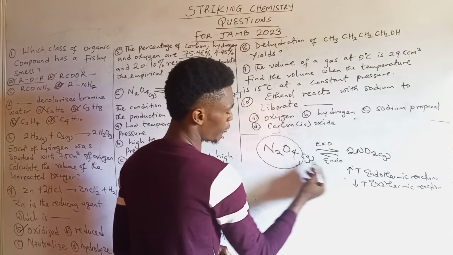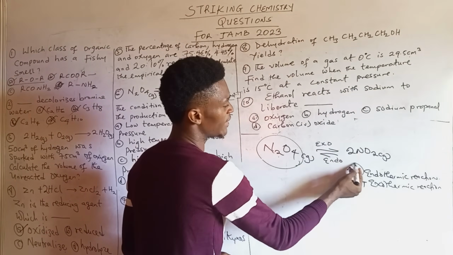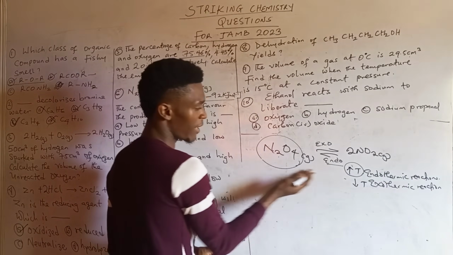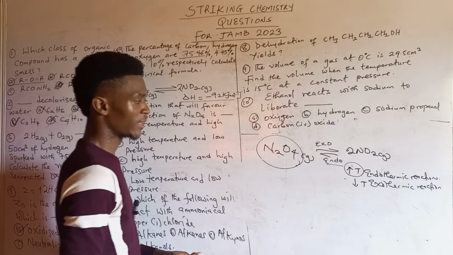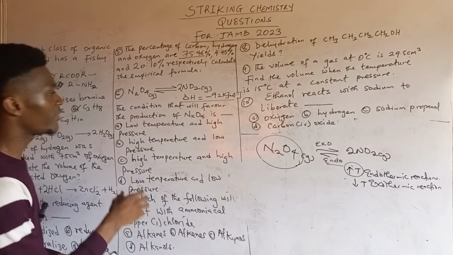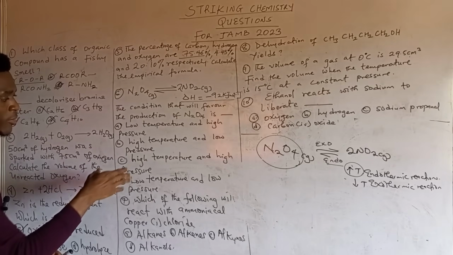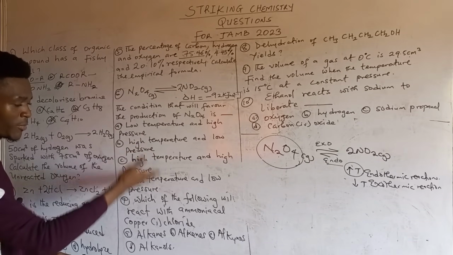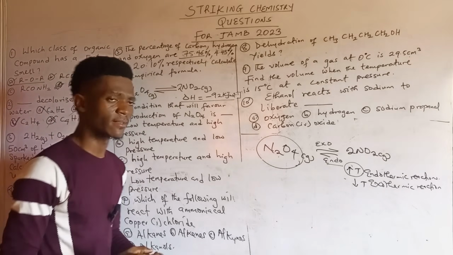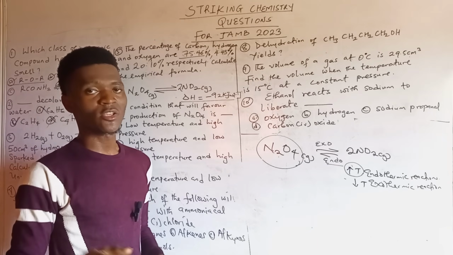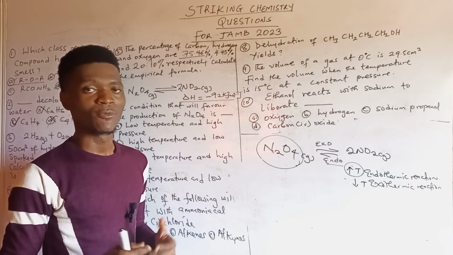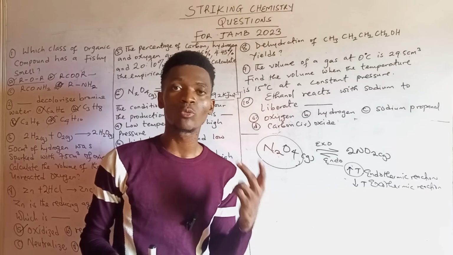So it means first, for it to favor this part, there must be an increase in temperature, because this backward reaction is endo. Then next, we are also given pressure. Looking at pressure, because they paired pressure and temperature in the options, how do we now dissect this? Now, pressure only affects reactions that obey two principles.